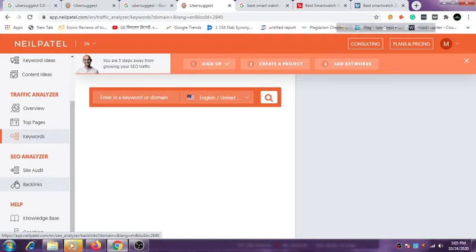And then SEO analyzer. SEO analyzer is another great feature. You would be able to audit your website or your client's website by using the SEO analyzer. A site audit will show you all the errors your website has and that you need to fix. So it will show you all the problems that your website is facing, like your meta tag, meta description, your website loading speed, and many more options.